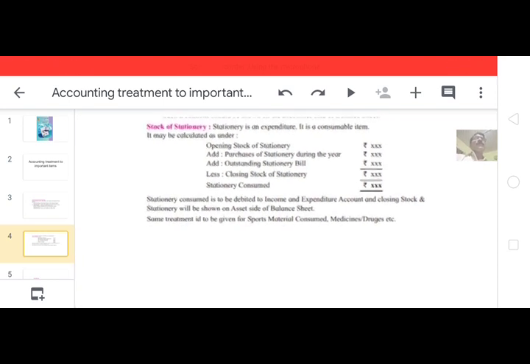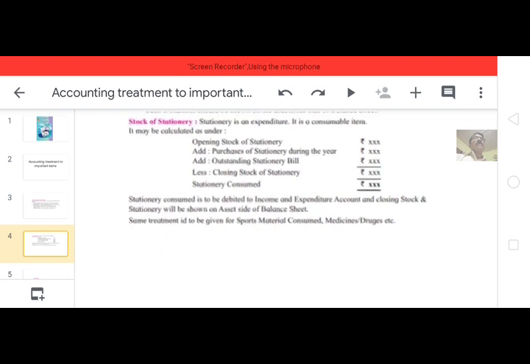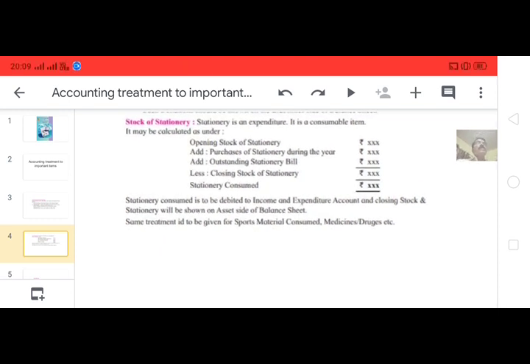Stock of stationery. Stationery is a revenue item. Here we should show only a formula, and we will explain by giving a simple problem on the stock of stationery.